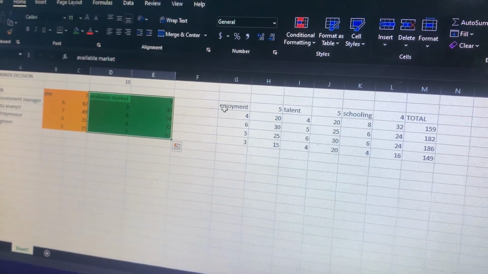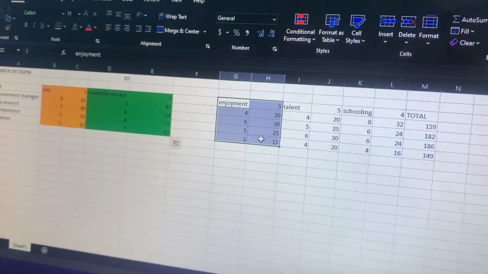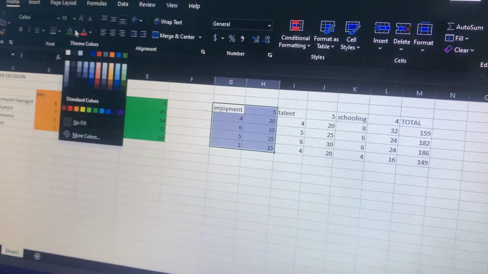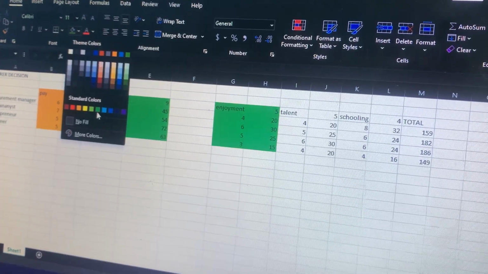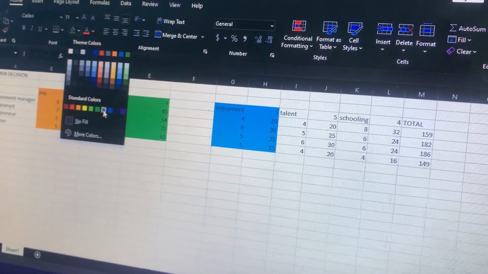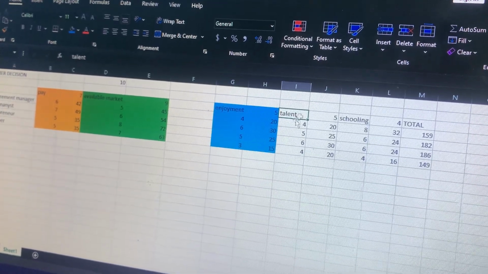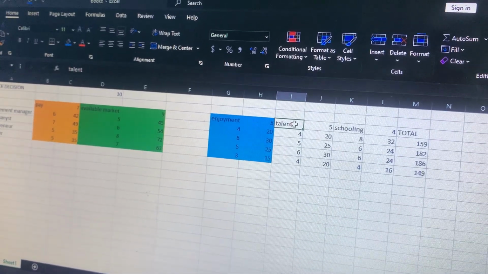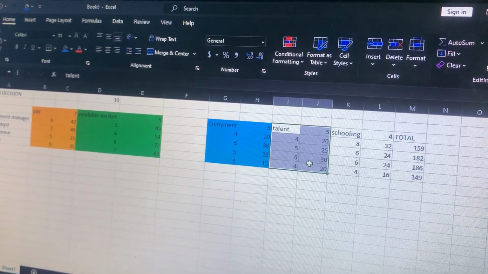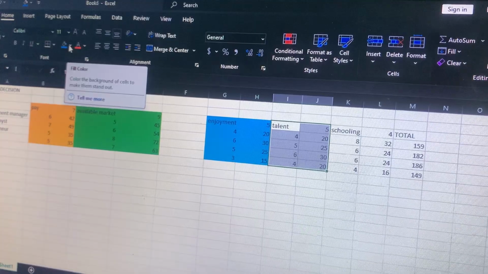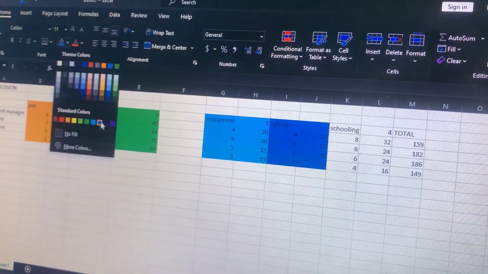We'll highlight and then come and select a color for the enjoyment. We'll give it light blue, and then we will do a talent. We highlight it and then give it a different color.